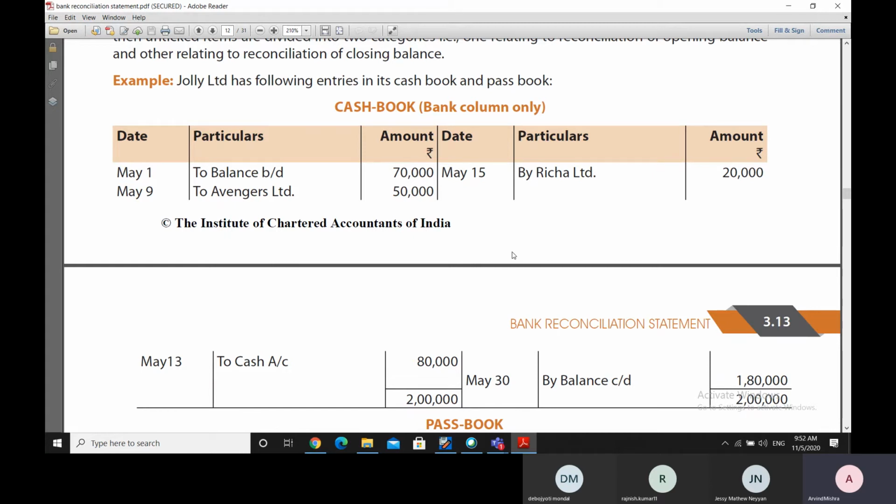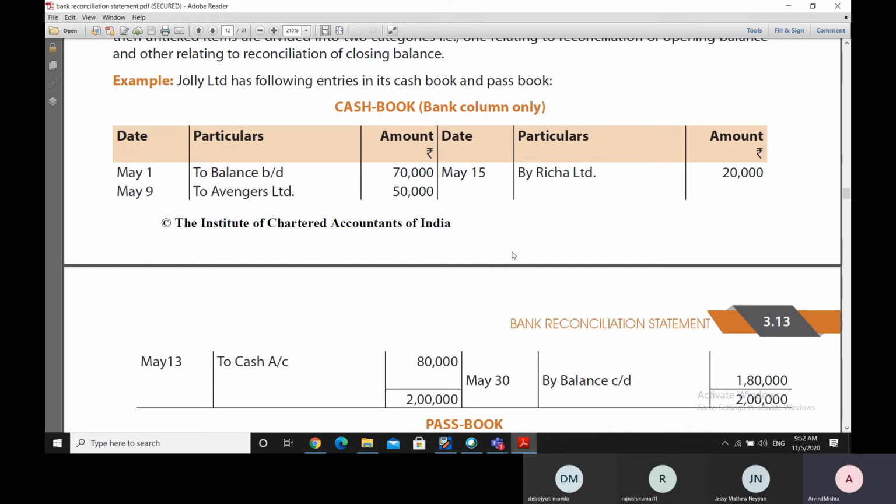And while comparing, we have to list out those entries which are there in the cash book and which are not there in the passbook, as also those entries which are there in the passbook but are not there in the cash book. We have also to look at if the cash book is crafted correctly and there is no error in the totaling or in taking the balances in the cash book. And similarly, we have to look carefully in the bank passbook also, that if the totals are correct, if the balances are correct, if there is no arithmetical mistake being made.